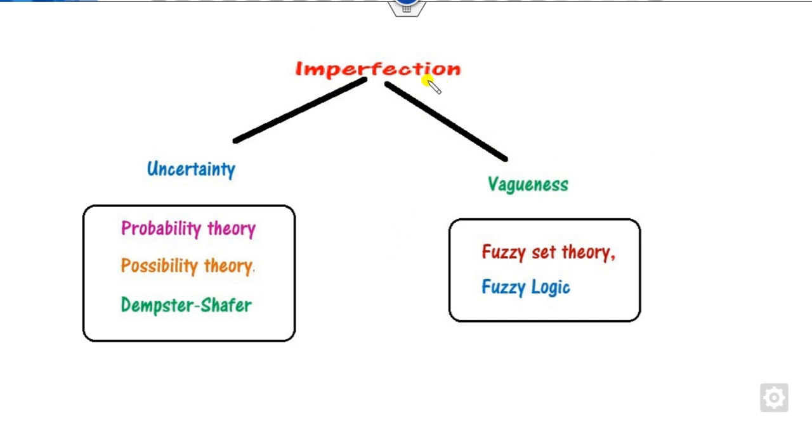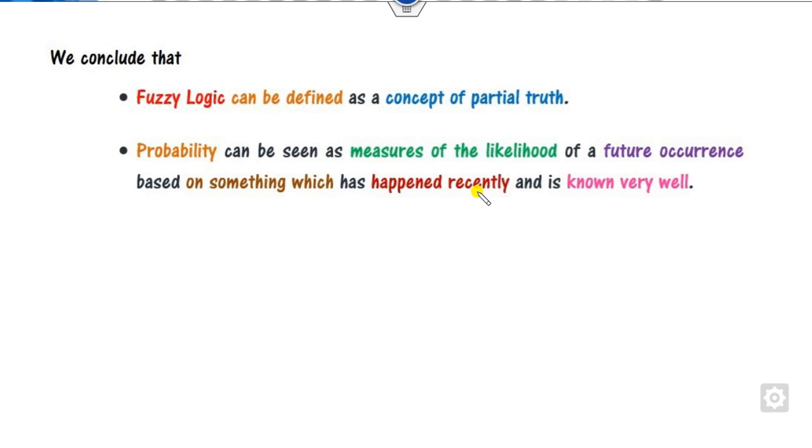There are two kinds of imperfection that we are studying. One is uncertainty, the second is vagueness. Whenever you are talking about vagueness, the situation or statement is unclear and has different meanings for different experts, and then we always deal with fuzzy set theory as well as fuzzy logic. Whenever you are talking about uncertainty in terms of likelihoods, then we are talking about probability theory, possibility theory, and Dempster-Shafer theory. We will discuss these theories in our next class, so that you may first understand the vagueness.